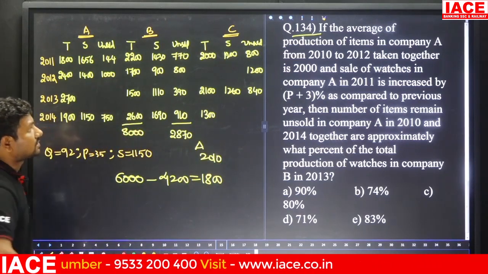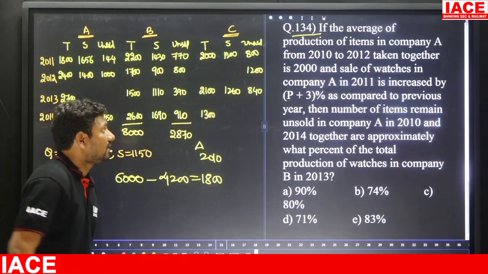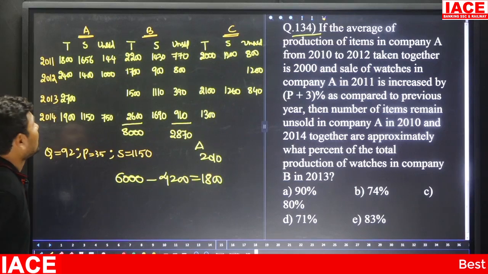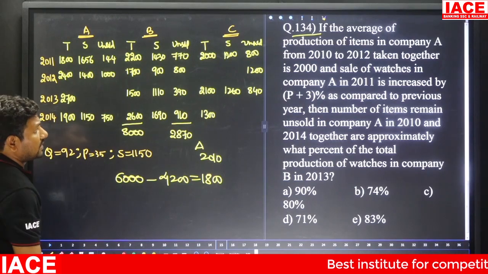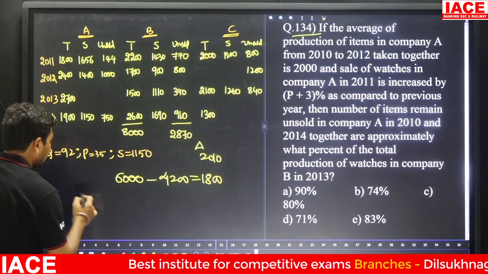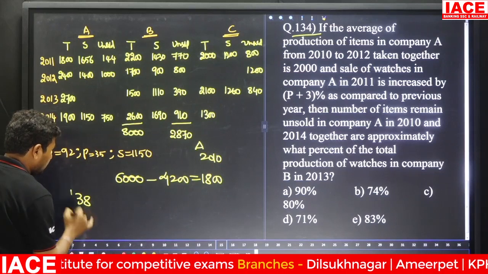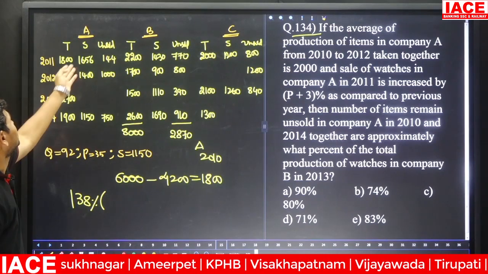Okay. Next, the sale of watches in company A in 2011 is increased. 2011 is 1656. Okay. Increased by how much percentage? P plus 3%. The P value is 35. 35, it is increased by 38%, 138% of 1656.